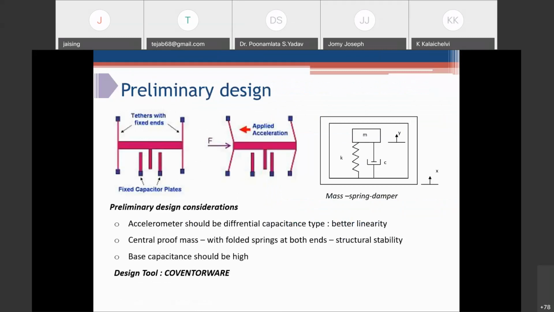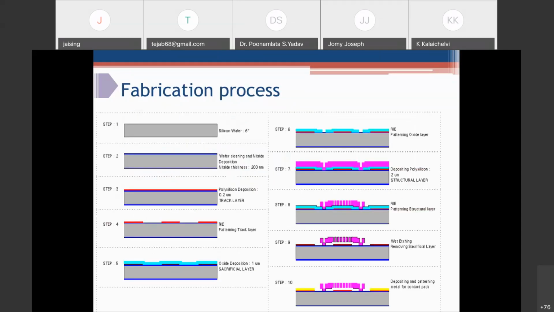For the design inputs, we started designing and used a differential capacitance type sensor for better linearity. We have a central proof mass with folded springs at both ends for stability. Our target was to keep the base capacitance as high as possible, and for designing this, we used CoventorWare as a design tool.